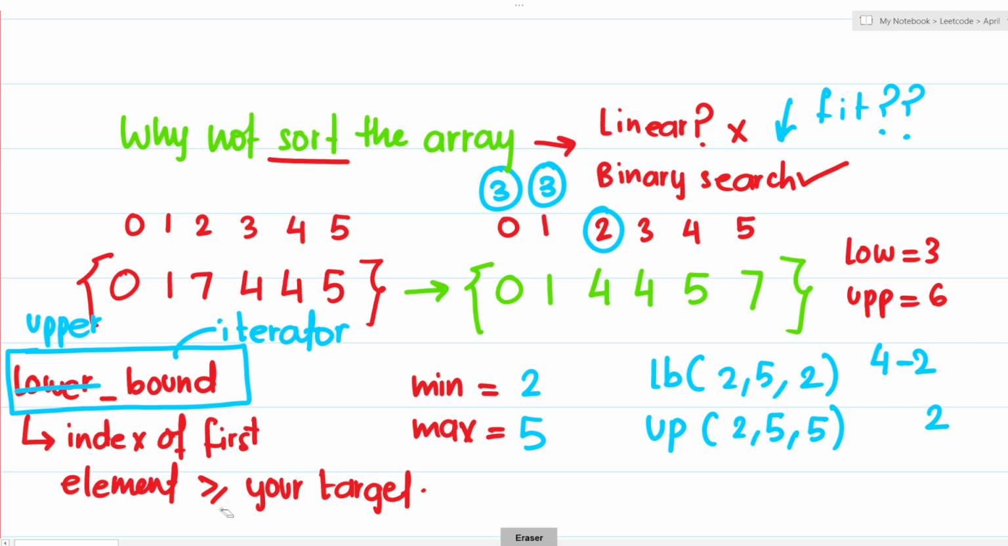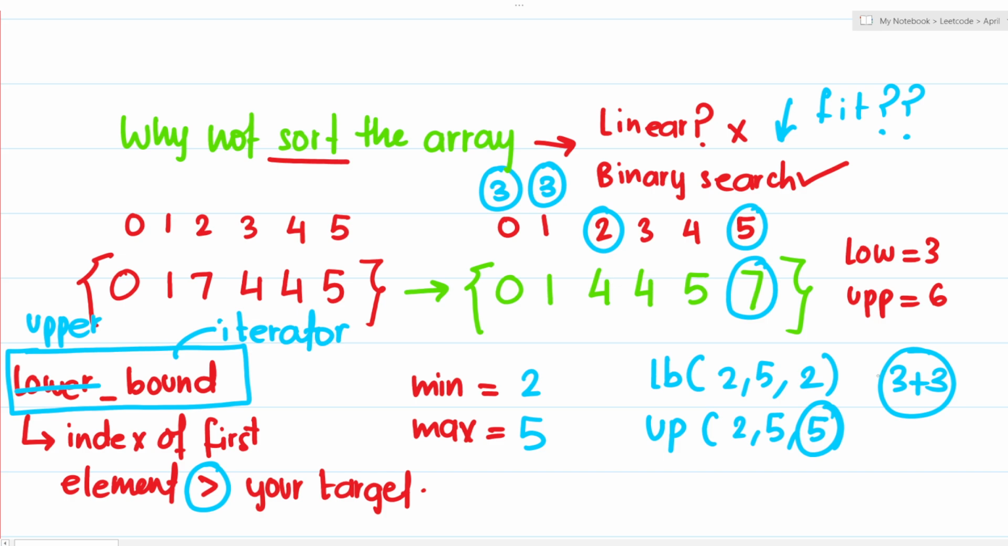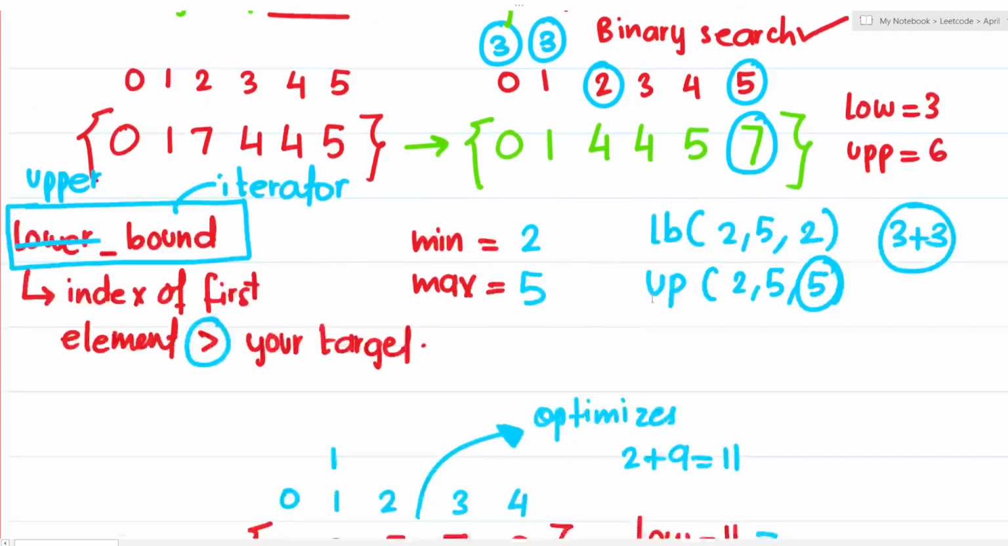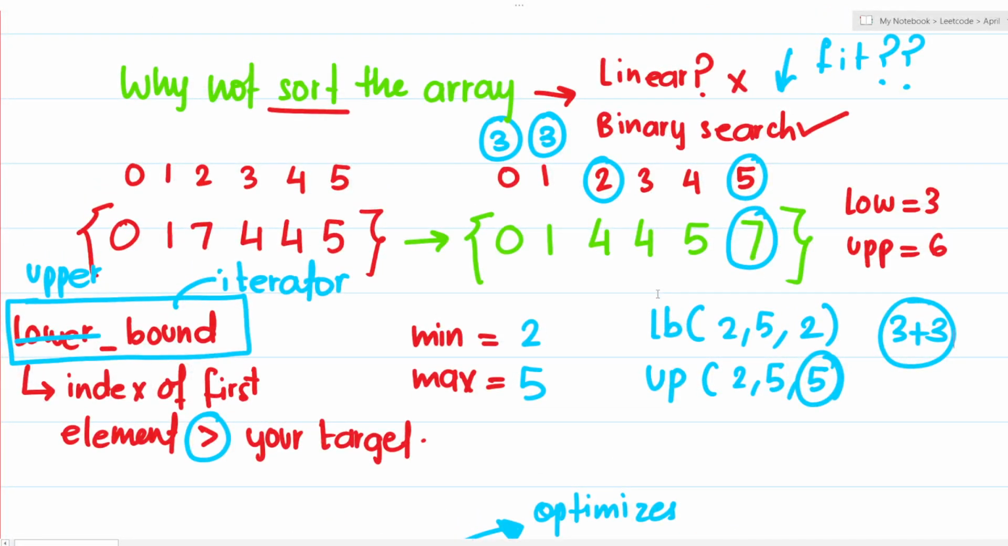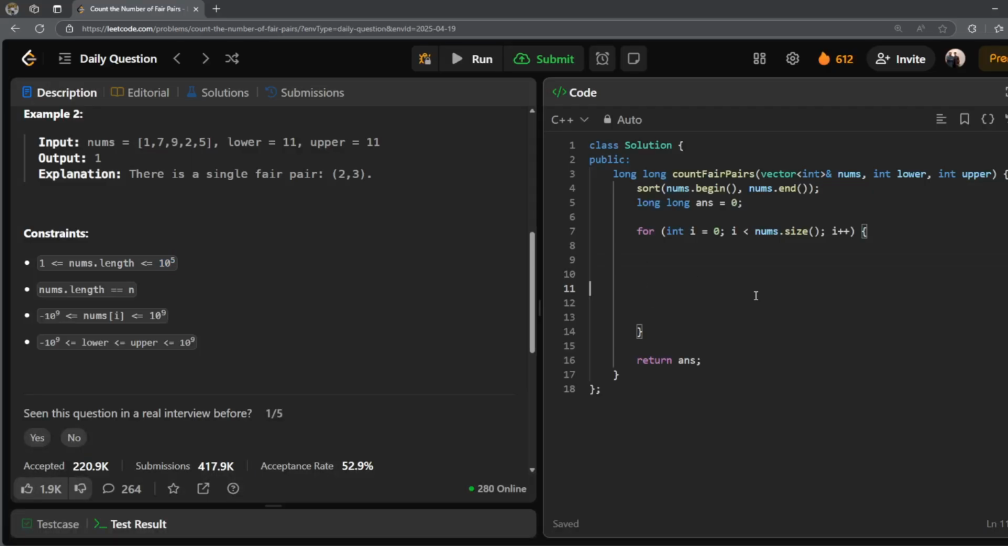Upper bound gives you the index of the first element which is strictly greater than your target. So that's why upper bound of 2 comma 5, when your target is 5, is not going to give you 4, it's going to give you 5. Why? Because 7 is strictly greater than 5. And then when you do 5 minus 2, what are you going to get? You're going to get 3, and 3 plus 3 is basically your answer. So I hope the thought process is clear to you, and at this point we have basically solved this particular problem. So I'm just going to go towards the code.